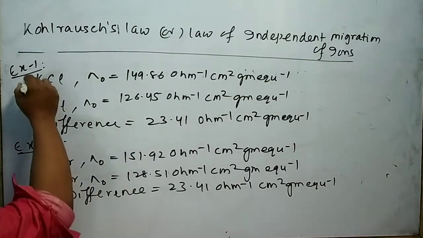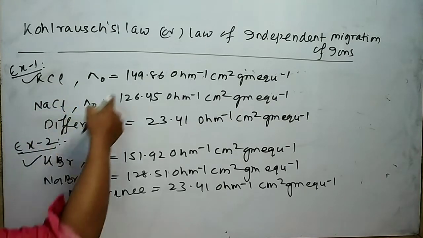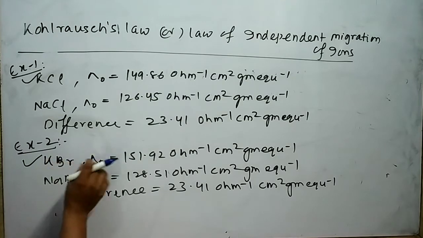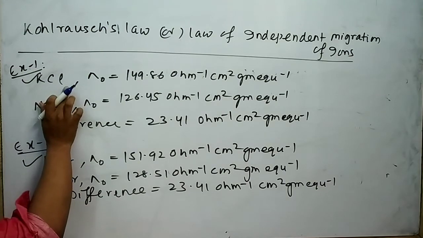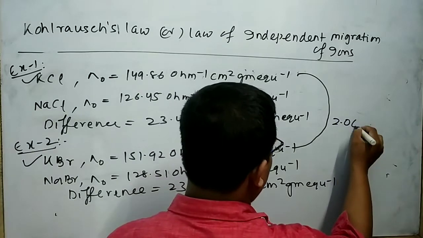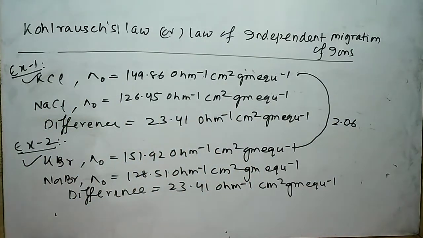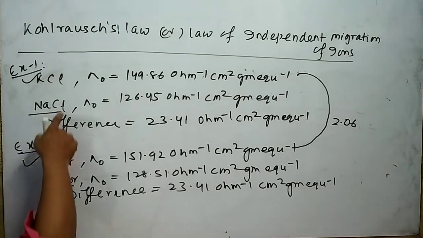For example, take KCl and KBr; here the cation is the same but the anion is different. The difference of the equivalent conductance of KBr and KCl at infinite dilution is 2.06 ohm inverse m square gram equivalent inverse. Like that you can take another example also. Suppose I take NaCl and NaBr. Here the cation is the same but the anion is different.